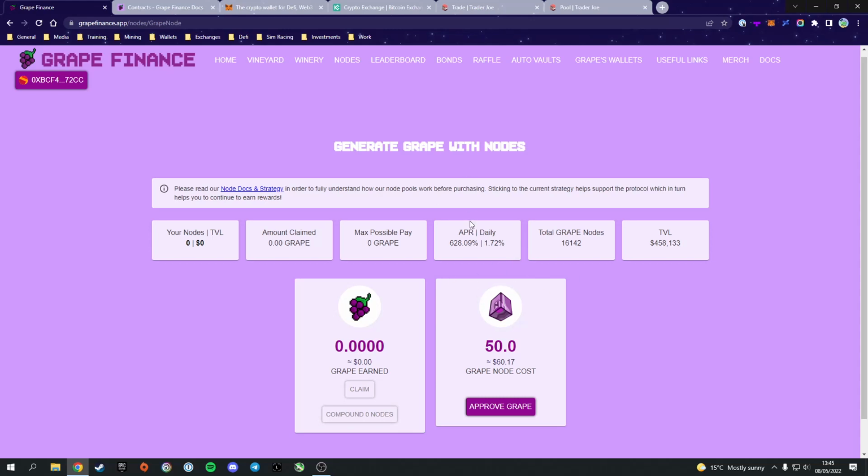I love this. I'm super bullish on the project, so I don't mind locking up tokens and buying a node if it means I get a much higher APR. So a super cool feature.